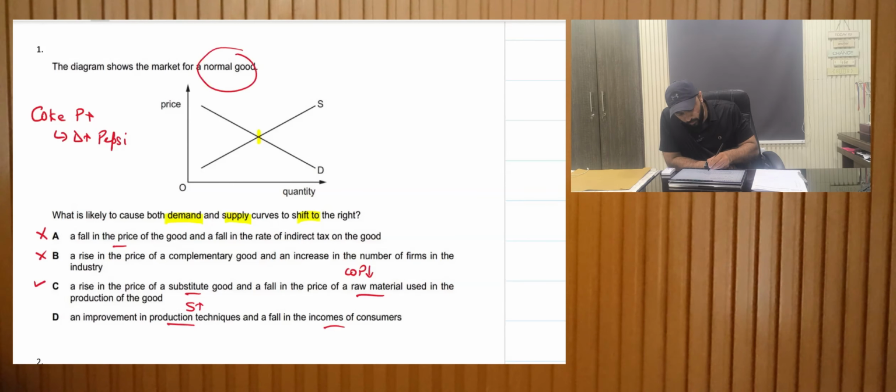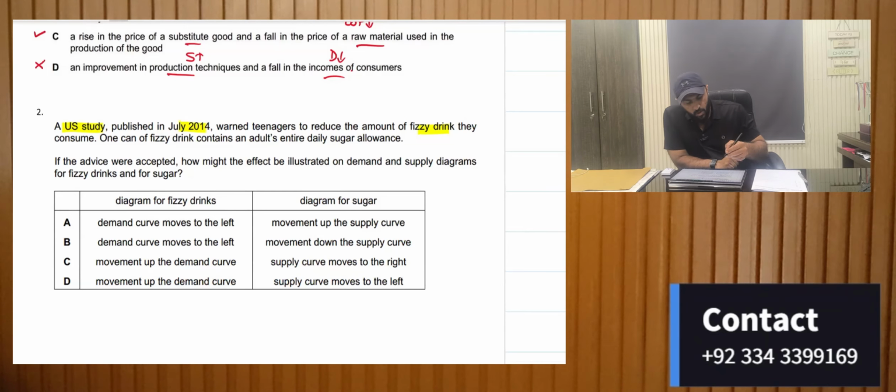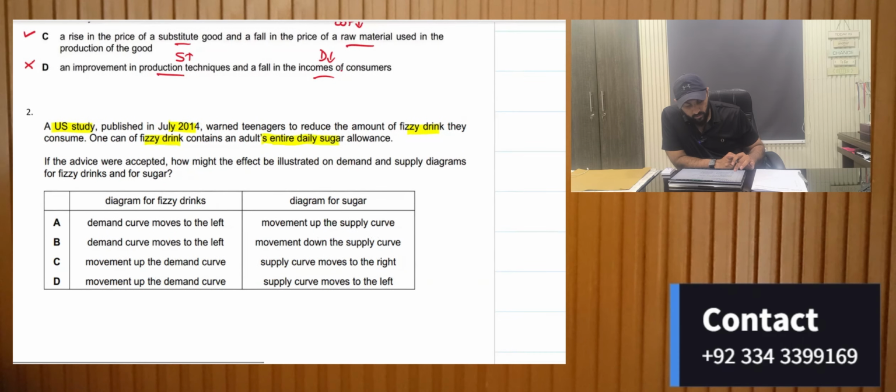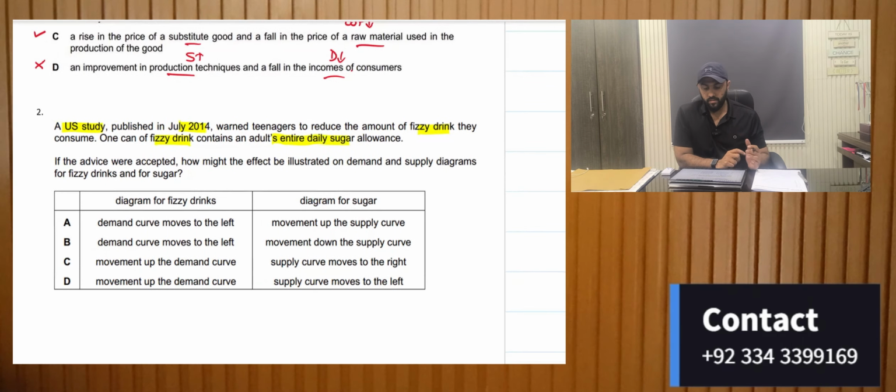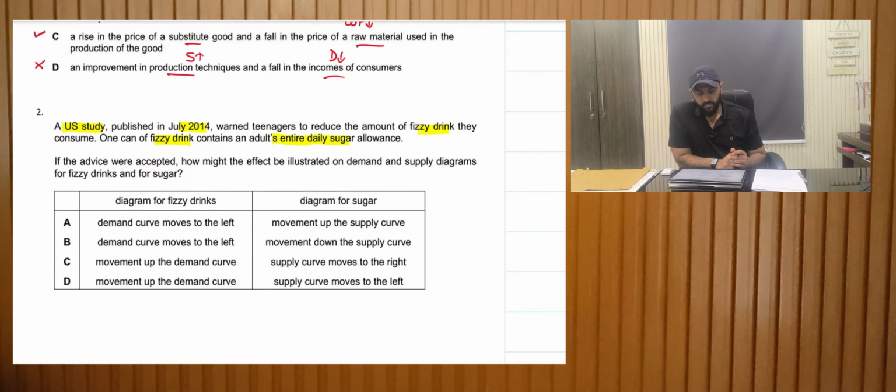Alright, let's move on to the next MCQ. A US study published in July 2014 warned teenagers to reduce the amount of fizzy drinks they consume. Fizzy drinks, which means carbonated, which means Pepsi and Coke and stuff like that. One fizzy drink contains an adult's entire daily sugar allowance. So this is good to know. If advice were accepted, how might the effect be illustrated on demand and supply diagrams for fizzy drinks?